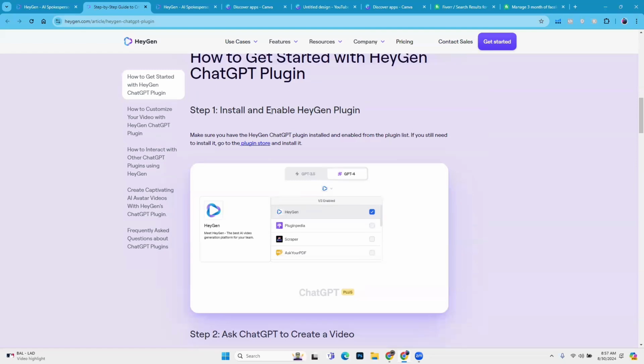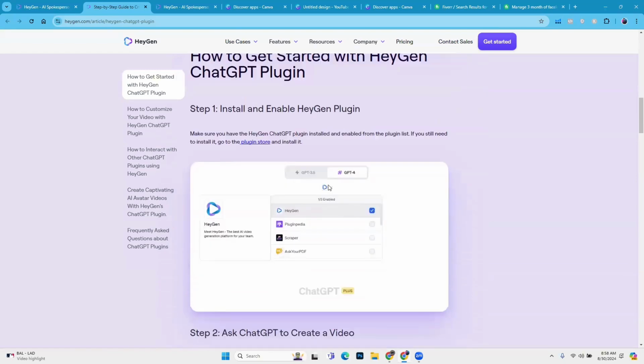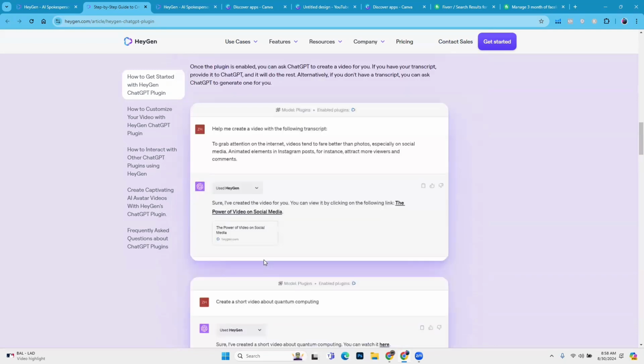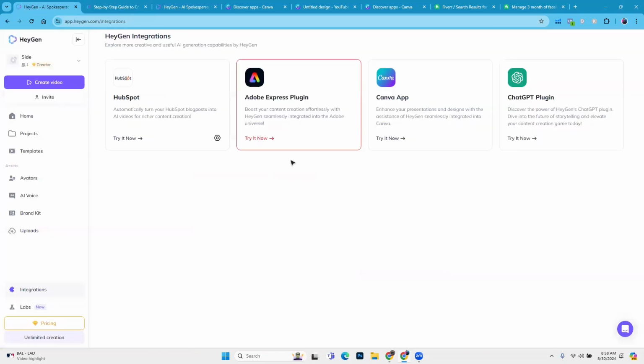So they have mentioned install and enable ChatGPT. You should be having ChatGPT 4 and then you can add this. This is just a guide on how to connect these things. Okay, now let's create it.